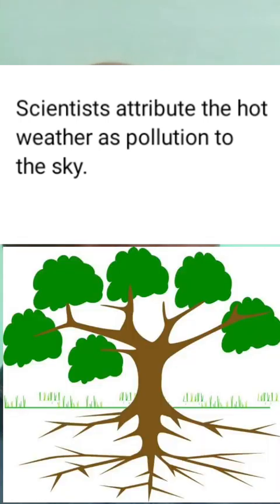What does attribute mean? Let me use a tree as an example. When you see a tree, the branches will never hang on the tree unless the tree gives them the chance to come out and become branches. So the hot weather is a branch of the pollution to the sky. Scientists attribute the hot weather as pollution to the sky. Meaning the pollution of the sky produces, or attributes, the hot weather.